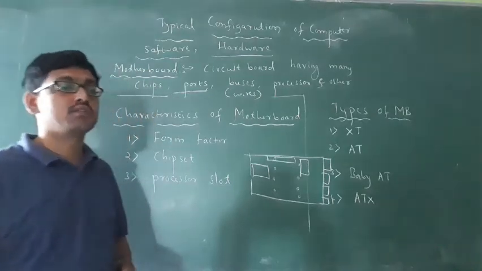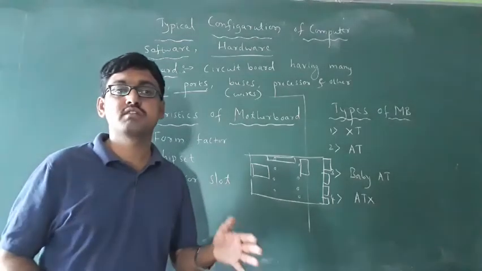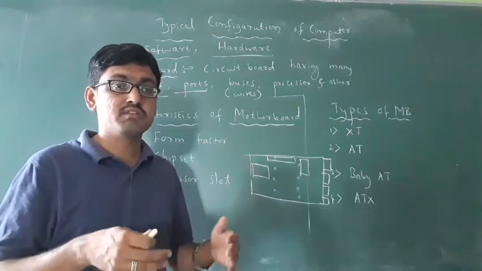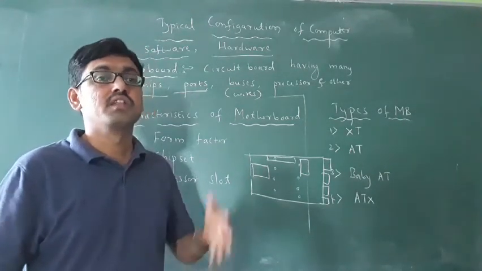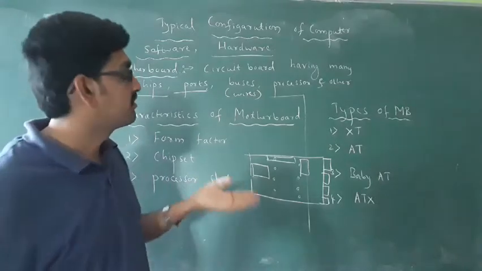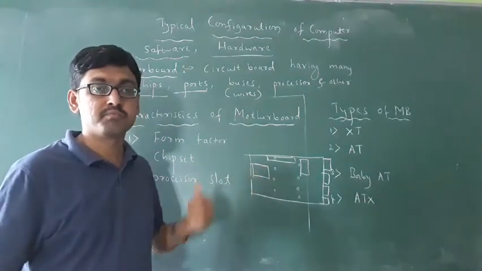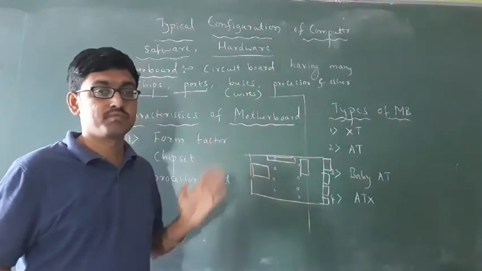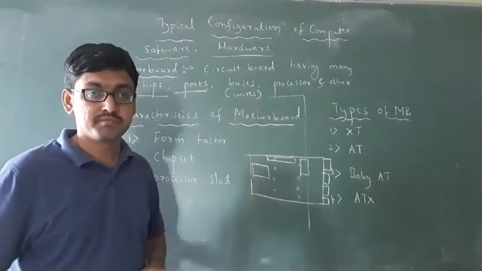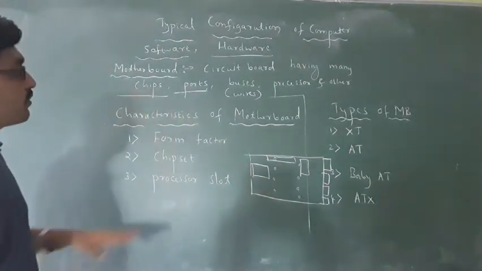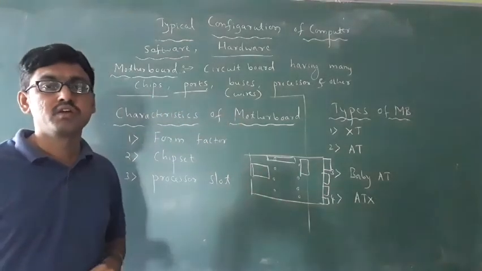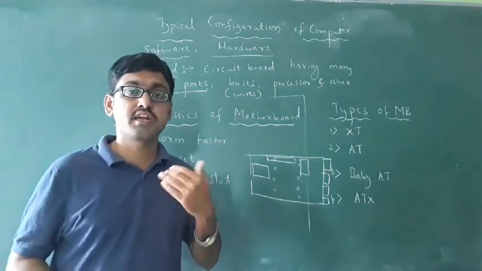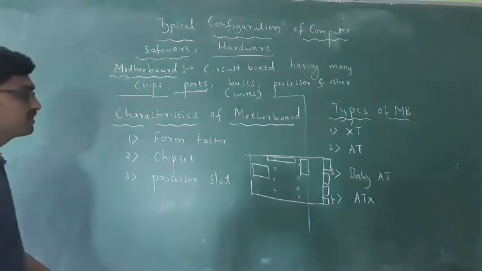Last year you studied input devices, output devices, then storage devices. But where are these storage devices installed? These are mounted on the motherboard only. RAM, ROM, got it? Cache memory. These are all mounted on a motherboard. You have to remember this. The next one is, what are the characteristics of motherboard? You already know the characteristics of computer. Then what are the characteristics of motherboard? This is a 3 marks question.